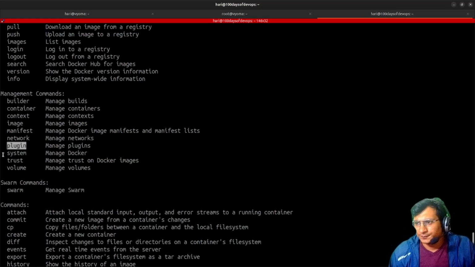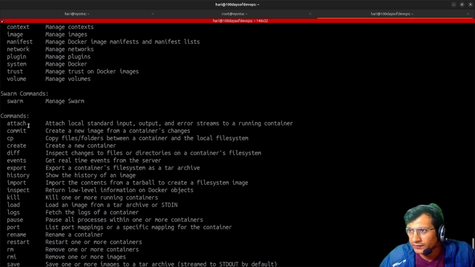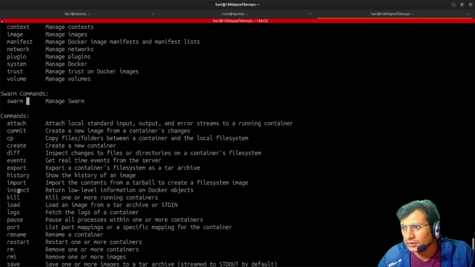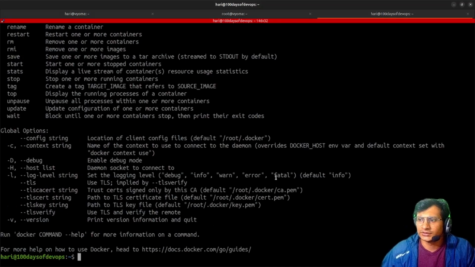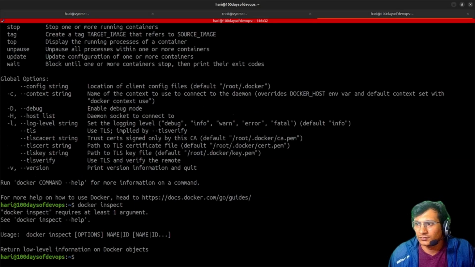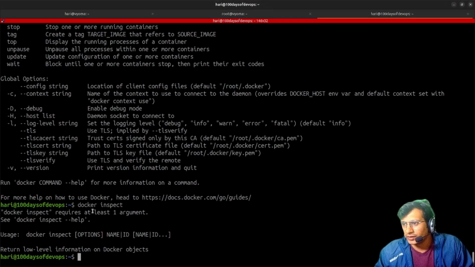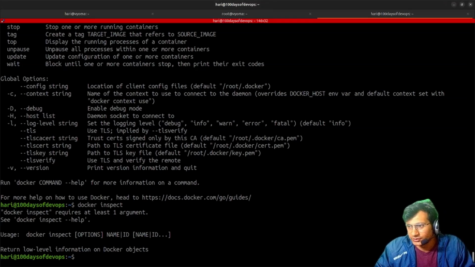They have integrated swarm as well. Okay, inspect, yeah: return low-level information on Docker objects. So first of all, let's just run docker inspect. What do we have here? Okay, we need to specify a particular Docker object. So docker inspect requires a particular object to inspect.